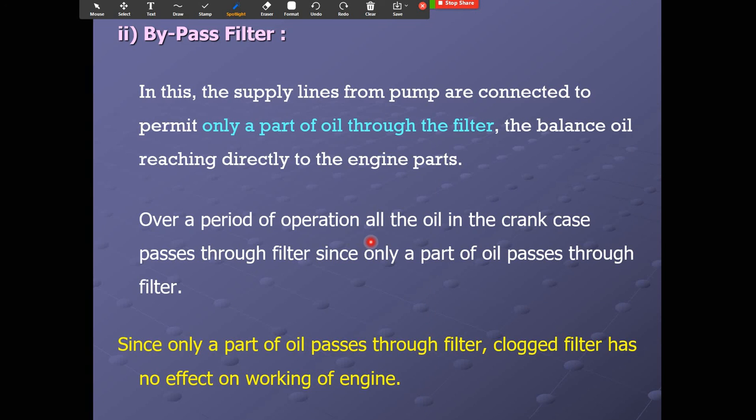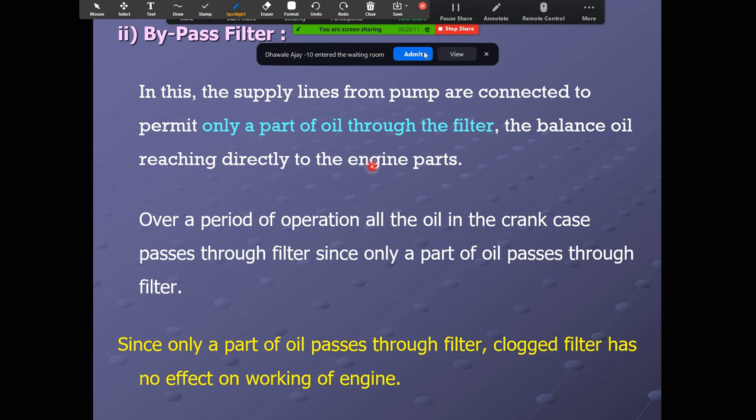Now the bypass filter. In the supply line from the pump, it is connected to permit only part of the oil through the filter, and the balance oil reaches directly to the engine parts. Over a period of operation, all the oil in the crankcase passes through the filter. Since only part of the oil passes through the filter, clogging of the filter has no effect on the working of the engine.